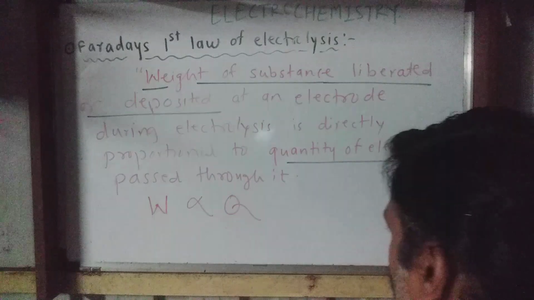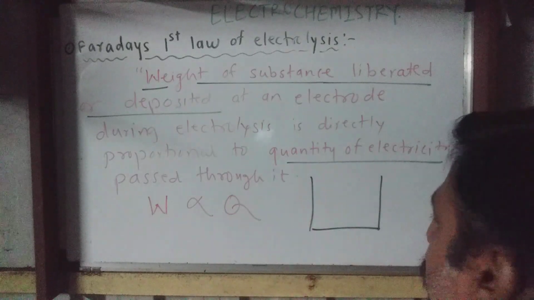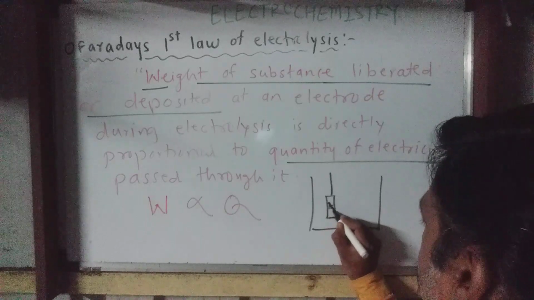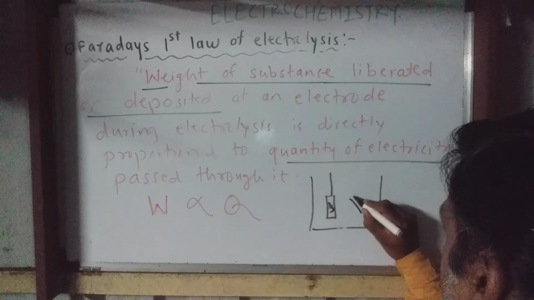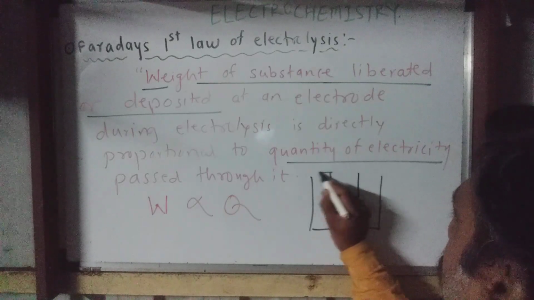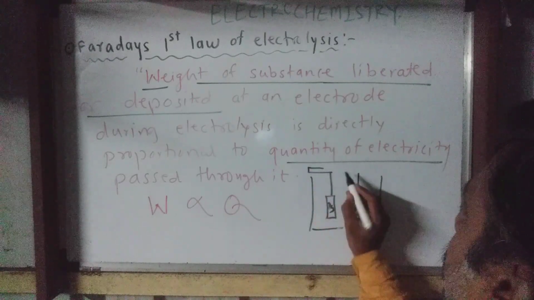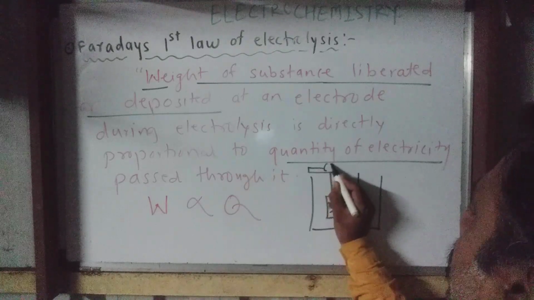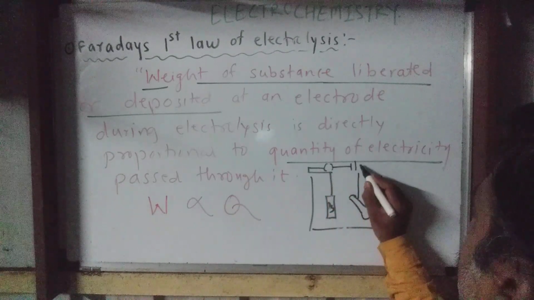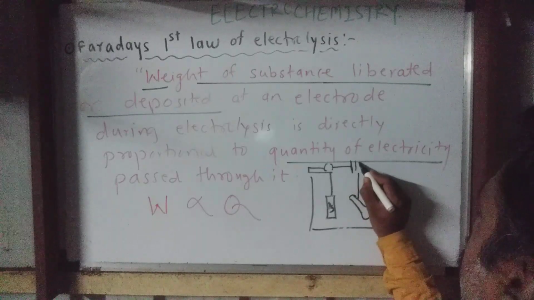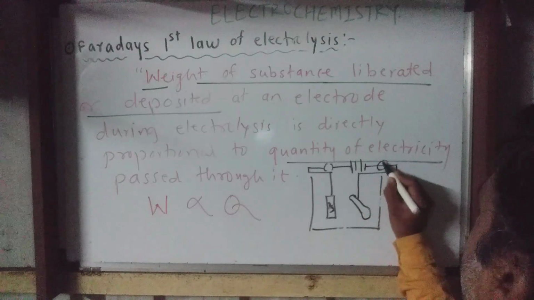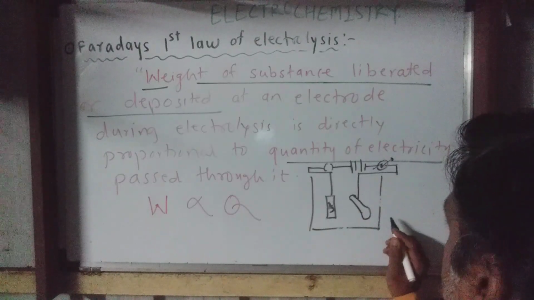For example, here we have a pot, and we have kept a silver bar, Ag, and a steel spoon, an iron spoon. These are the two electrodes connected to each other. Externally there is a key and a battery, negative and positive. A voltmeter you may also show here.